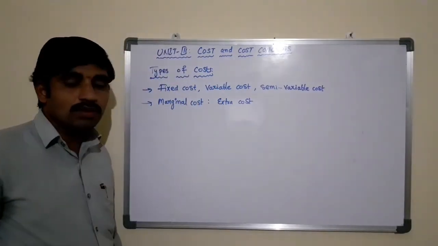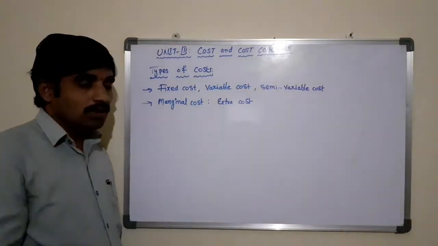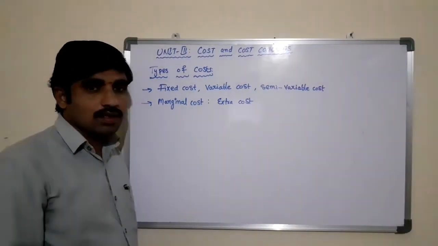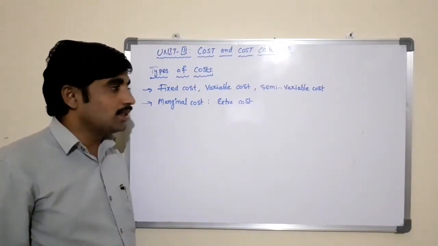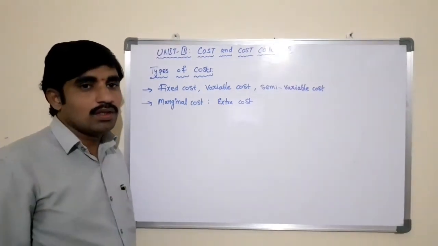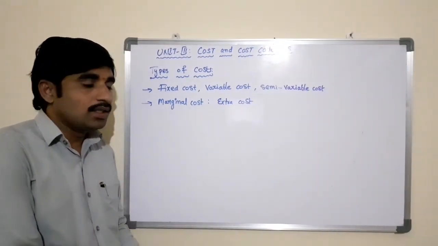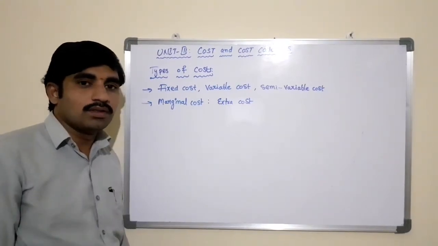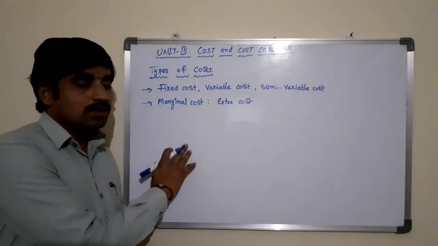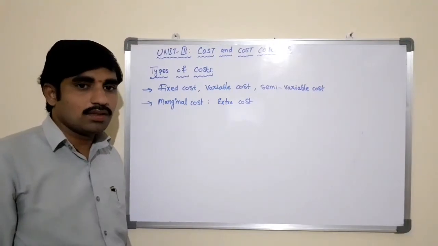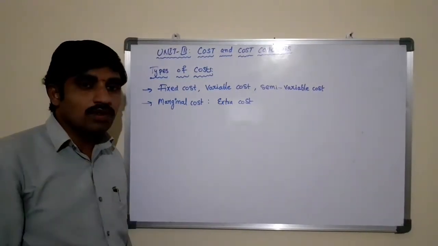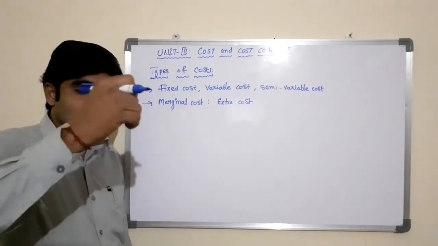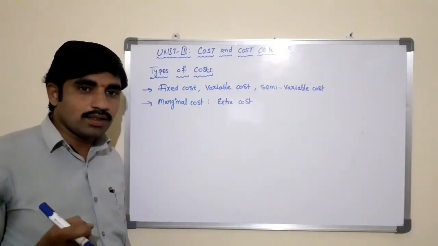If you are not producing more and more products, you need not incur the marginal cost. Sometimes the marginal cost is also equal to the variable cost per unit. This change is due to the change in the level of production. So here marginal cost is also equal to the variable cost per unit, because as the production is increasing, the level of variable cost also will increase.